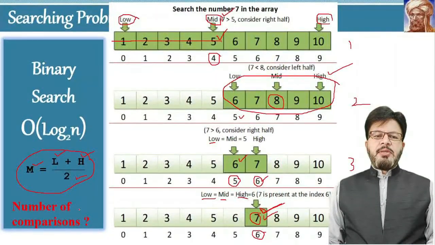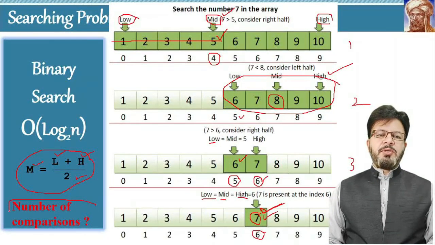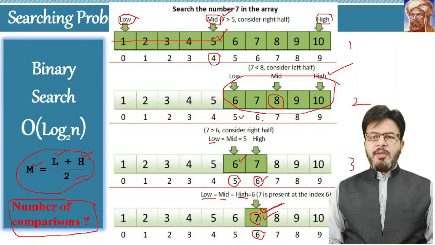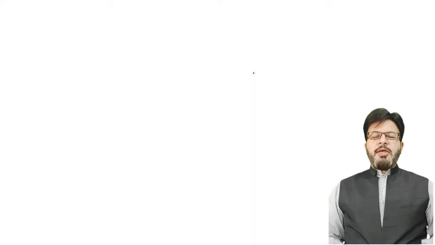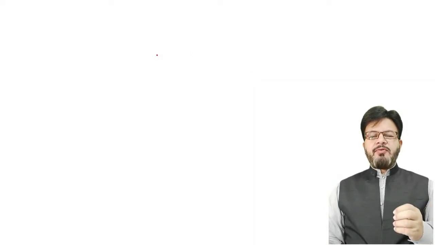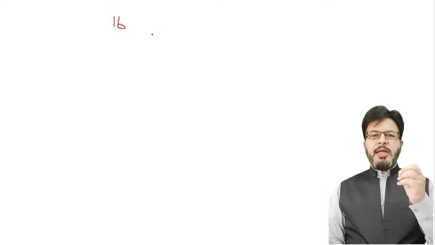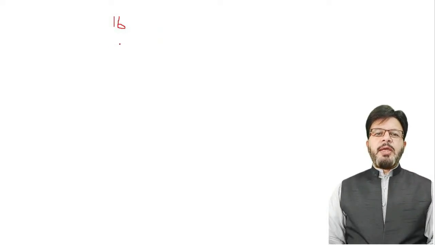Now the question is, what is the total number of comparisons required for an array of size n? This is an interesting question, so we will try to find out the answer. As you may have seen, after one comparison, the size of the array is halved. Suppose that you have an array of size 16. After one comparison at the midpoint, you probably have an array of size 8.